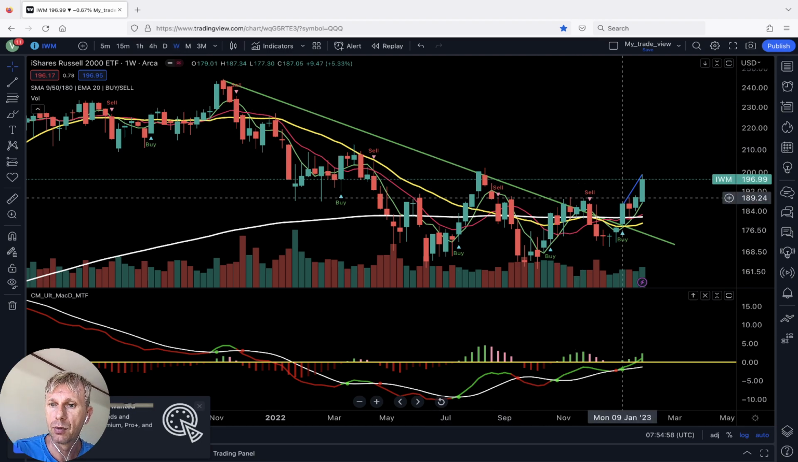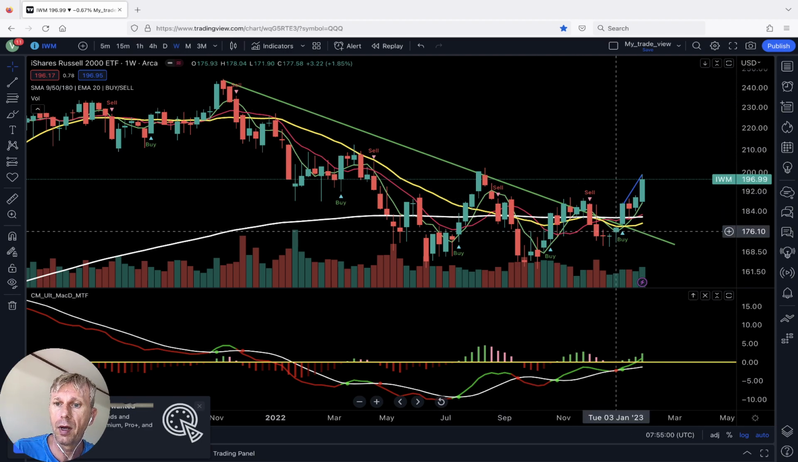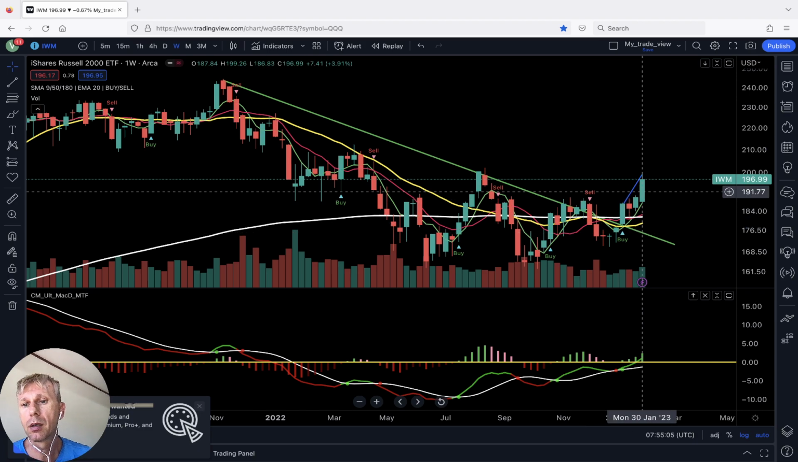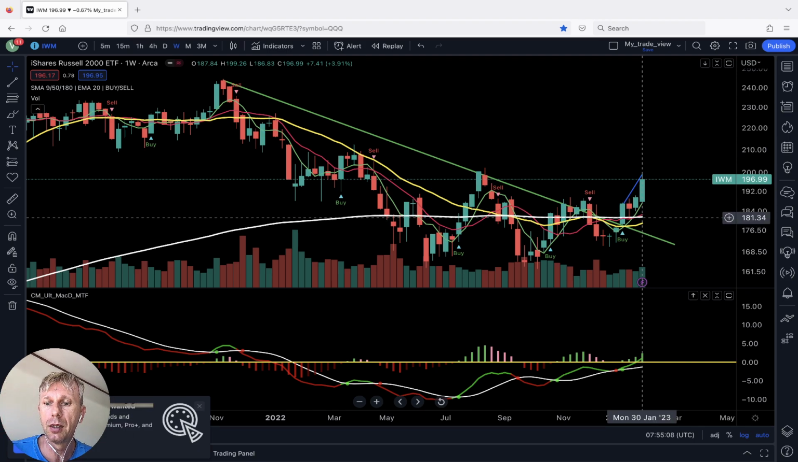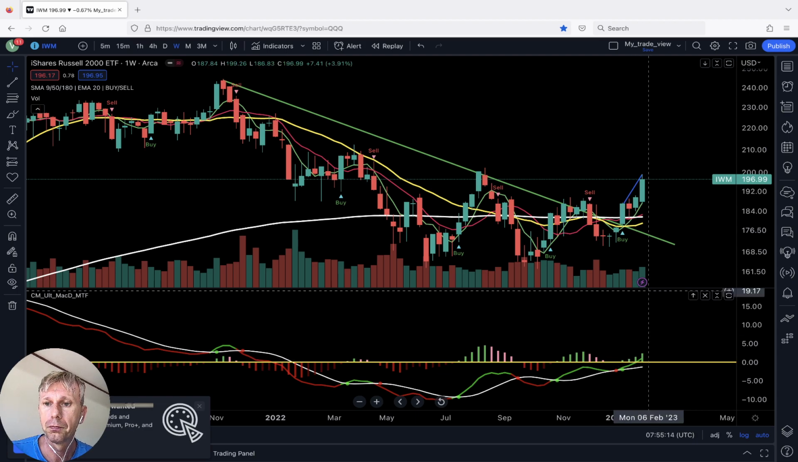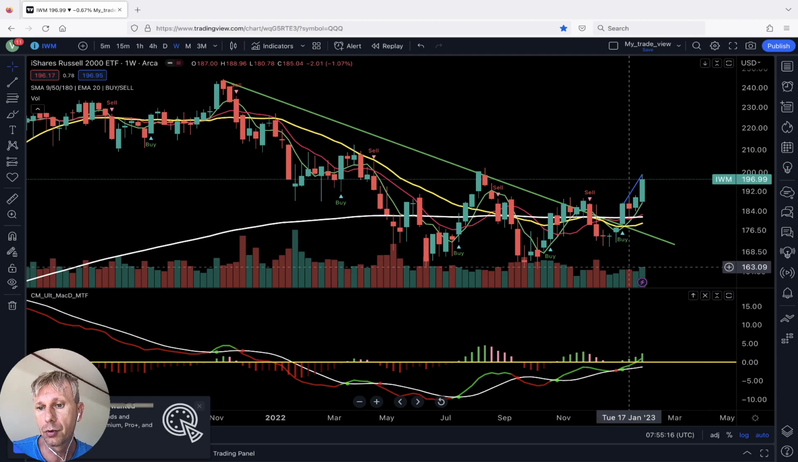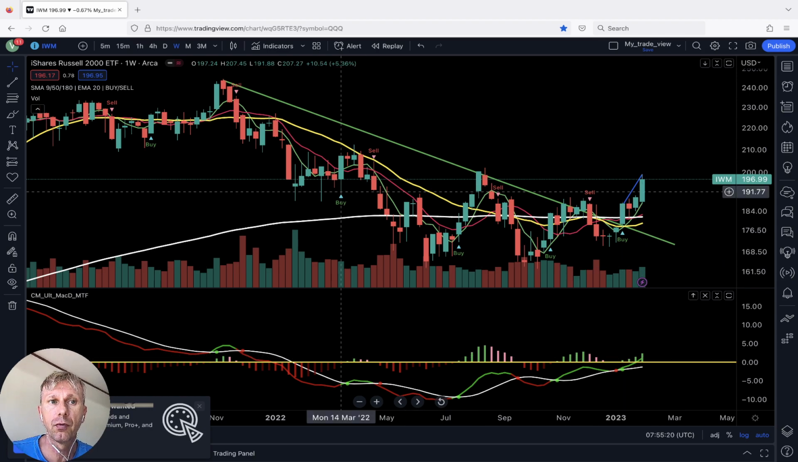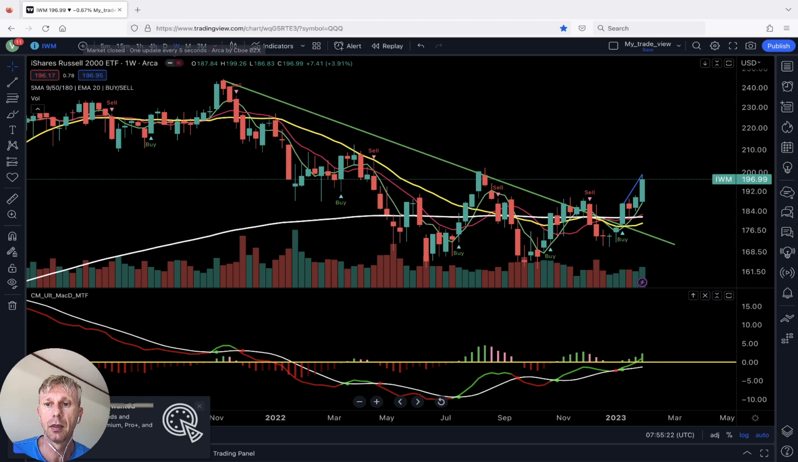Weekly, it's bullish for 4 weeks and 5 weeks, right? Buy signal, still buy signal. Last bar closed above all moving averages. Bullish trend on the MACD indicator, MACD green. Bullish trend. Volume is bullish also. Bullish trend on the weekly time frame for Russell 2000.